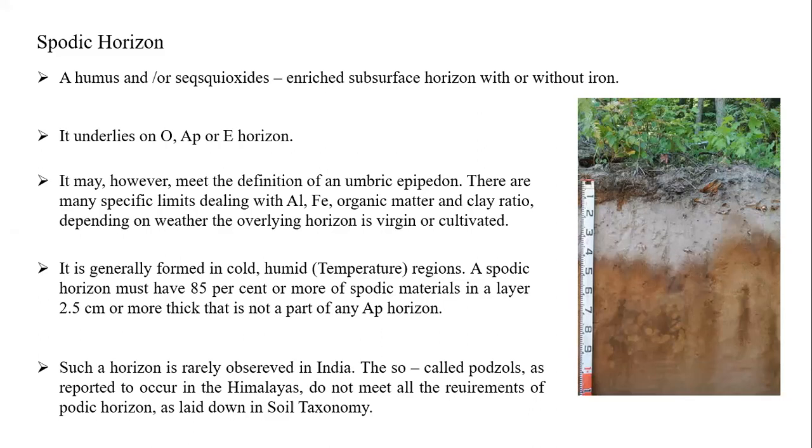A spodic horizon must have around 85% or more spodic material in the layer, and it is not part of a plow layer. This horizon may not be part of the plow layer. Such horizons are very rarely observed. Mostly we can see them in the Himalayan regions. Some Himalayan soils do not meet all the requirements of a spodic horizon. You can't expect to see this type of horizon in Indian conditions; mostly you can see it only in the Himalayas.